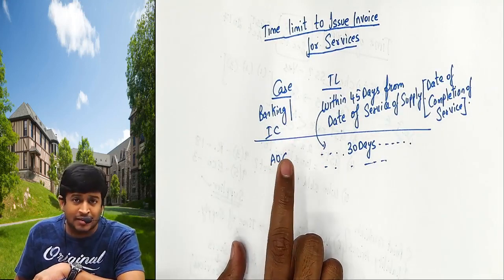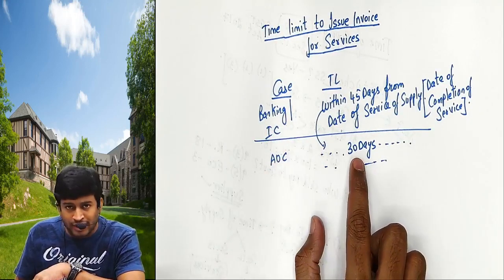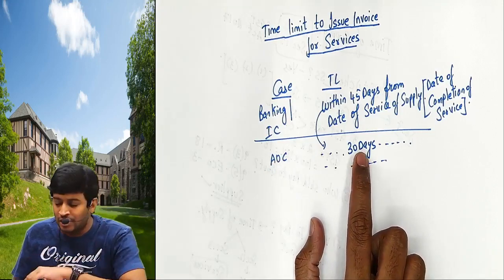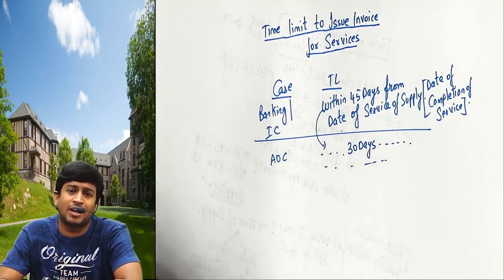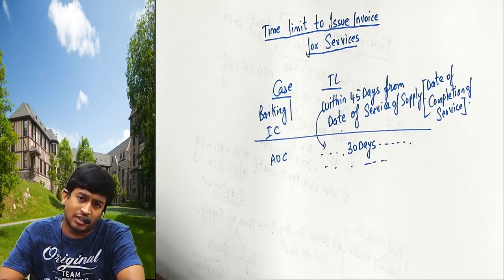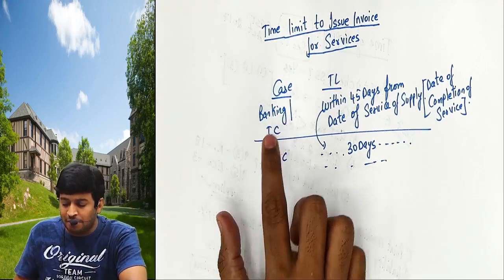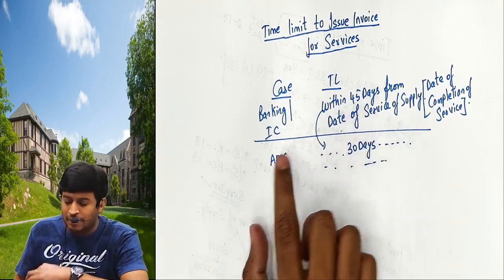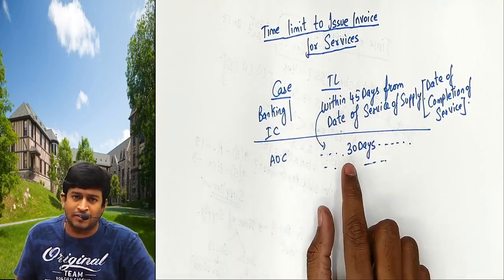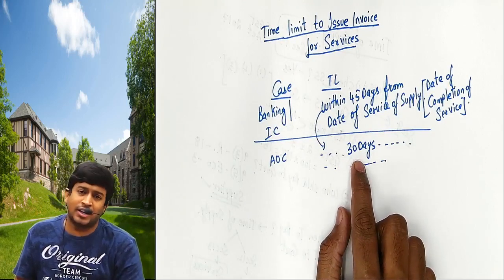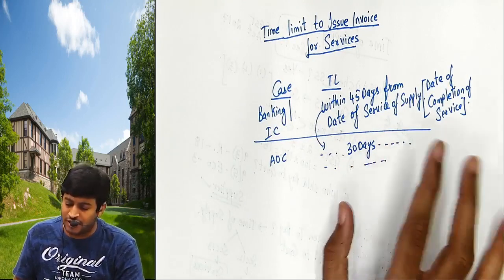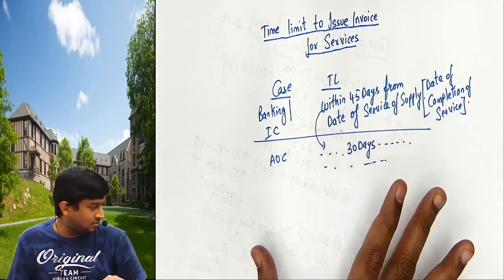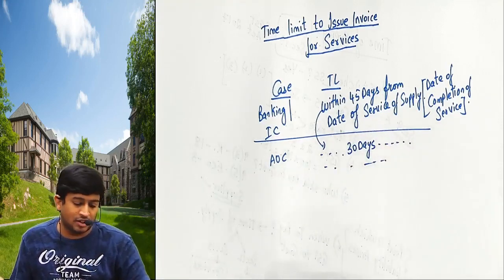You come under any other case, because you're an auditor, you have to give the bill to the client within 30 days from the completion of your service. If it's a banking company or insurance company, they have to give the bill within 45 days. But if you are any other case, you have to give the bill within 30 days from the completion of service. That is called date of service of supply. Copy this. Copy करो ये, चलो.